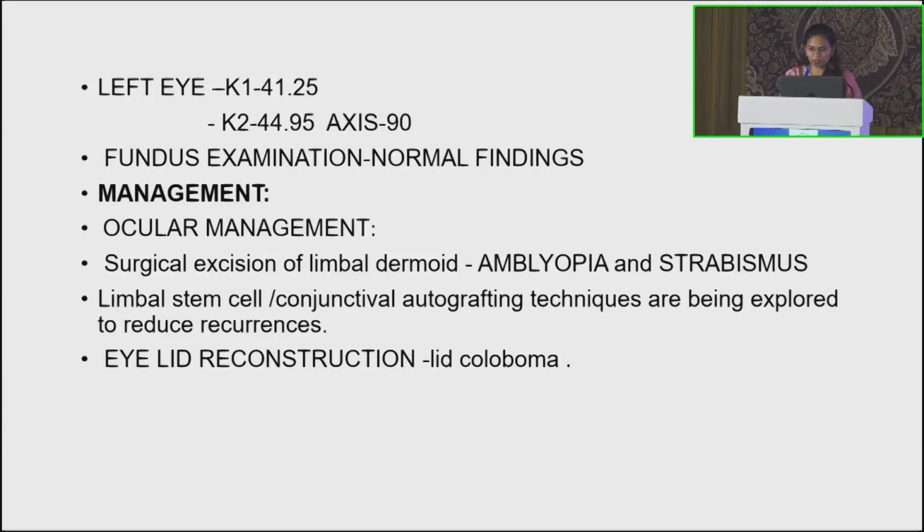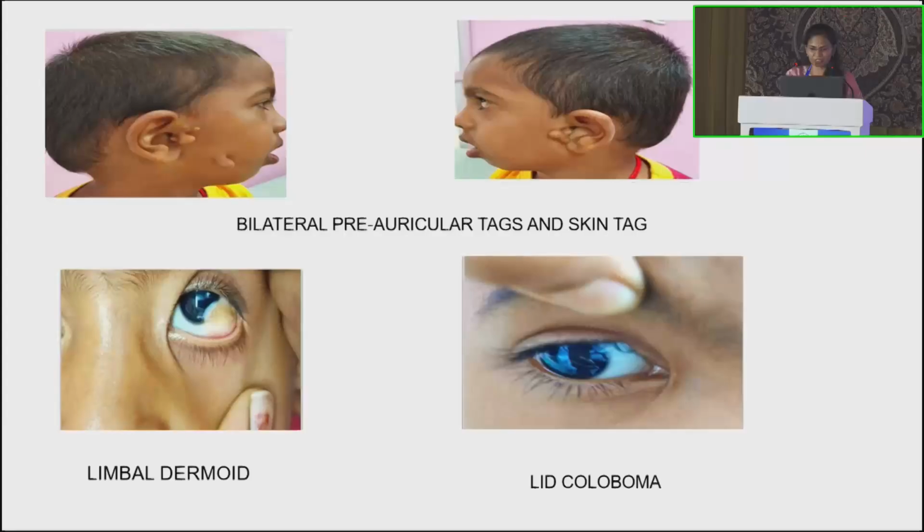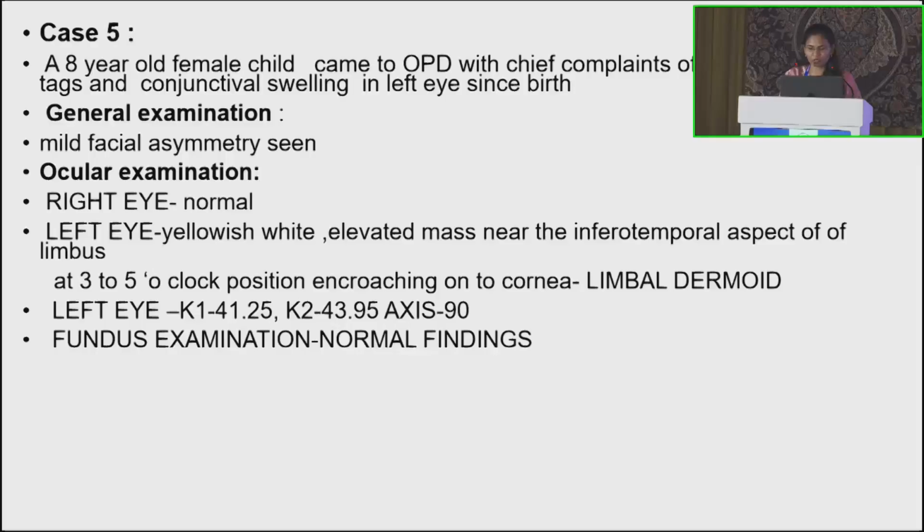Ocular management: surgical excision of the limbal dermoid to prevent amblyopia and strabismus. Limbal stem cell and/or conjunctival autografting techniques are being explored to reduce recurrences. For lid coloboma, eyelid reconstruction is done. This is the picture showing bilateral preauricular tags and skin tags, limbal dermoid, and this is the picture showing lid coloboma.